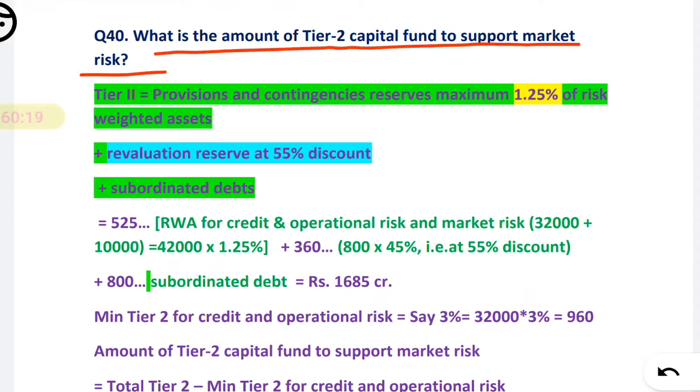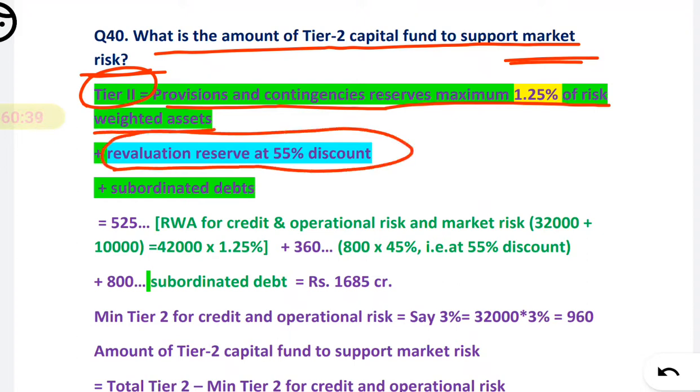We have to find the tier 2 for market risk. So very first, what do we have to do? First find the total tier 2 capital. What is that? That is the provision of a contingency reserve, maximum 125% of risk weighted asset, plus revaluation reserve at a 55% discount, that is at 45% we have to calculate, and plus subordinate debts.